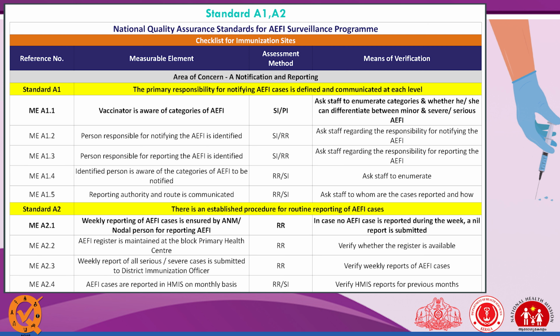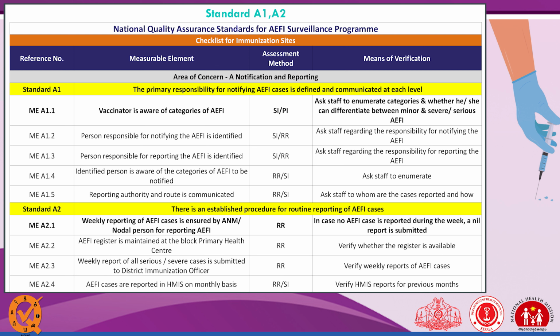So the first measurable element is vaccinator is aware of category of AEFI. So we should ask the staff and also ask the parents if available. Why do we ask the parents? We mostly say parents should be aware of what possible AEFI there could be. Next is person responsible for notifying the AEFI cases identified. For notifying the case, who is there? ANM, ASHA, Anganwadi worker. Next is identified person is aware of the category of AEFI. So we should give marks by record review and staff interview. For record review, we can check the SOP and also ask the staff.